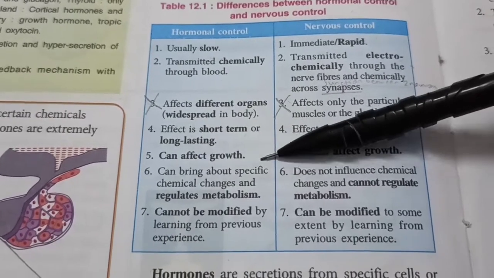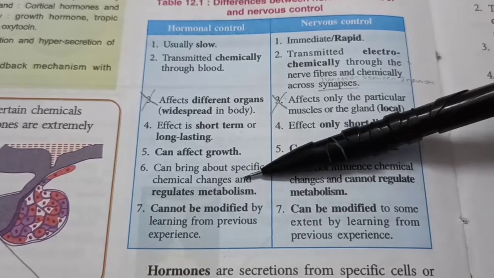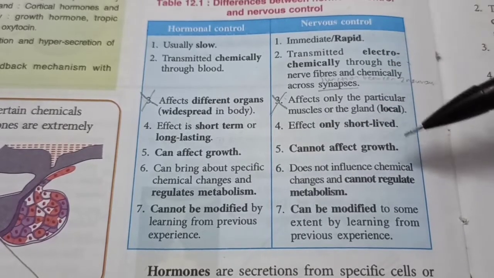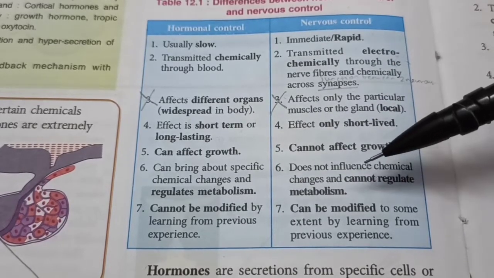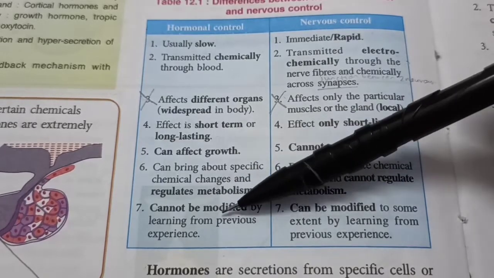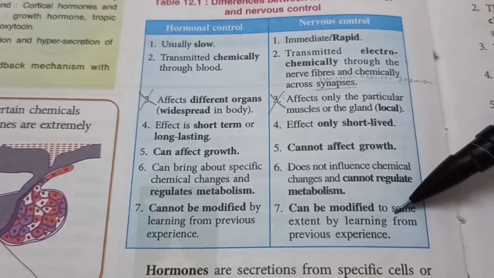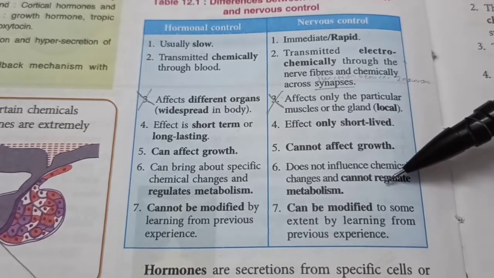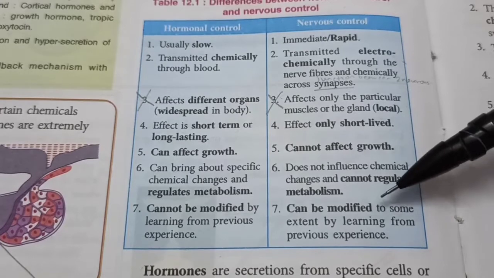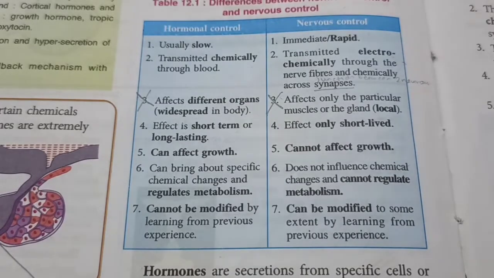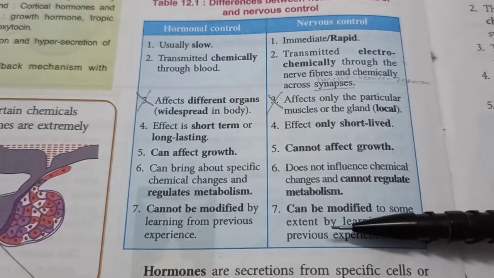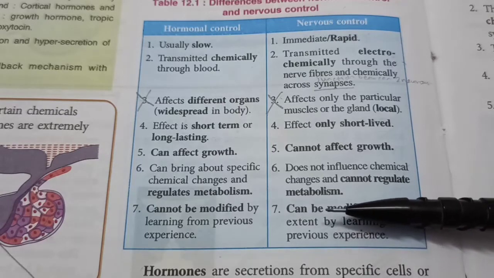Hormonal control can bring about specific chemical changes and regulates metabolism, whereas nervous control does not influence any chemical changes and cannot regulate metabolism. Hormonal control cannot be modified by learning from previous experience, whereas nervous control can be modified. You can change your reaction time by practice and by previous experience. You can learn some reflex actions. They are called conditioned reflex actions. For example, you can type messages in your mobile phone even without looking at the keypad now because you are on your mobile phone whole day chatting with your friends.